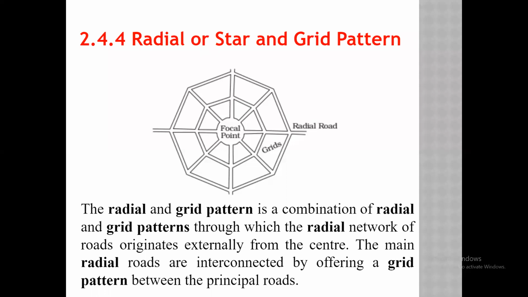The radial and grid pattern is a combination of radial and grid patterns through which the radial network of roads originates externally from the center. From the center the radial roads go outward. The main radial roads are interconnected by grid patterns between the principal roads. The principal roads are the radial roads, and in between them the grid patterns are designed as shown in the figure.